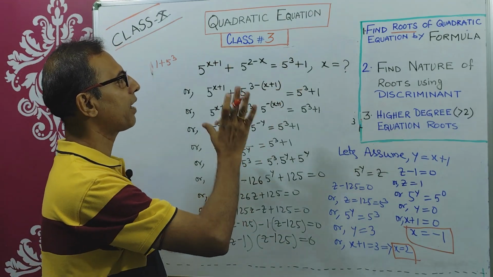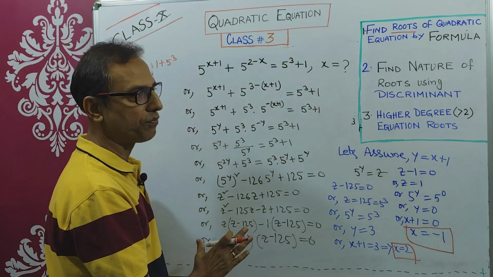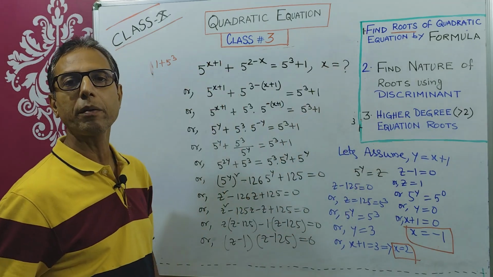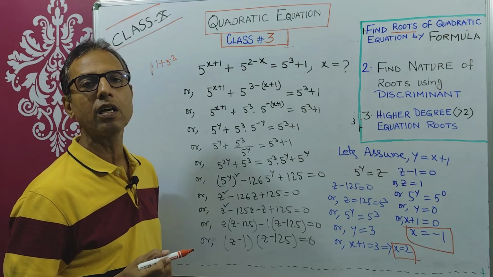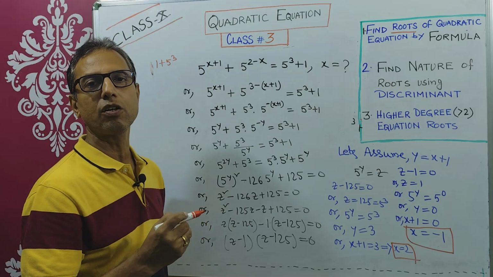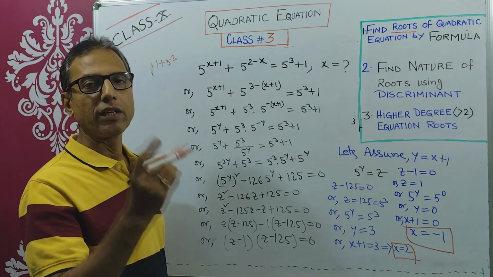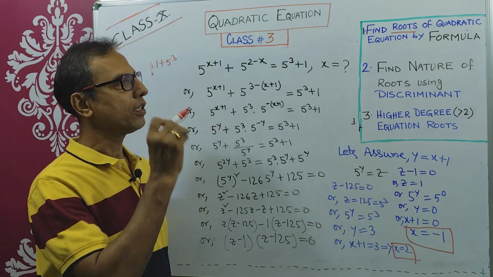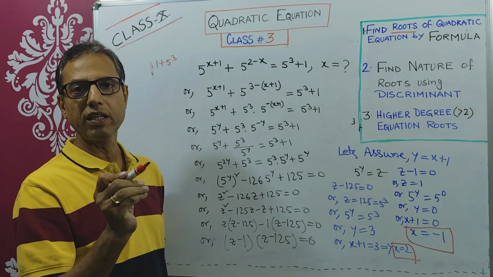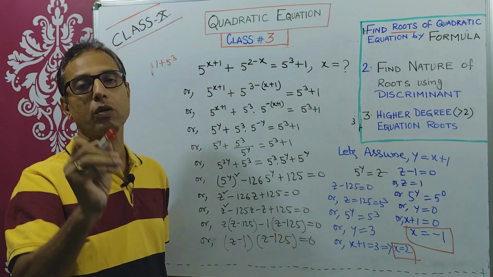So that is how I have tried to clear out the fundamental idea first. I have tried to build the fundamental idea on these three topics. When you are not able to find out the roots using factorization and zero product rule, then apply the formula x equals to -b plus minus root over b square minus 4ac by 2a. Find out the root from that equation. Before that, you need to make sure you find out a, b, c values from the given quadratic equation, assuming it is in the format ax square plus bx plus c equals to 0.